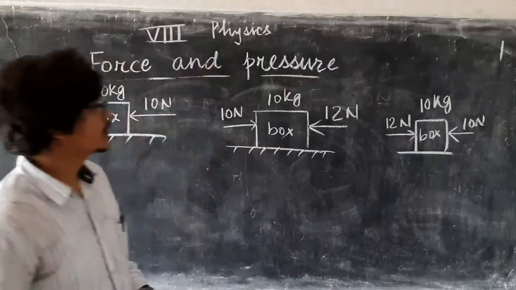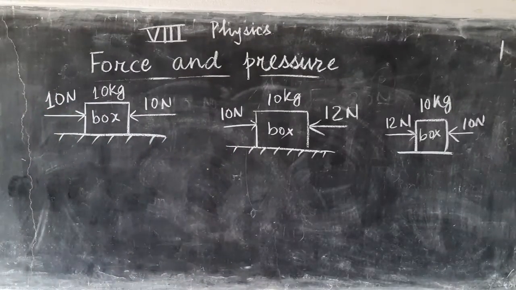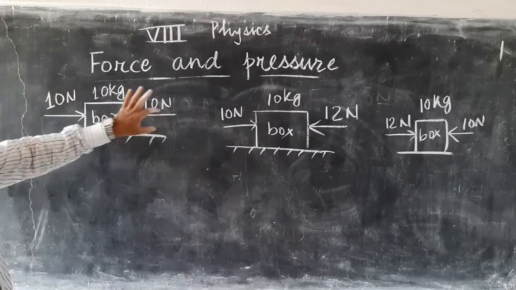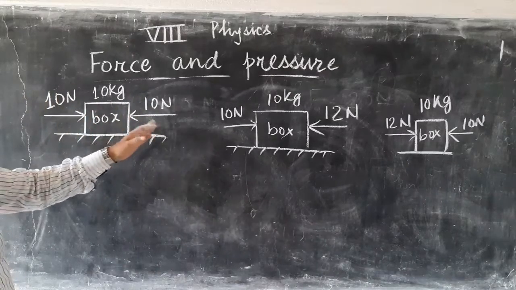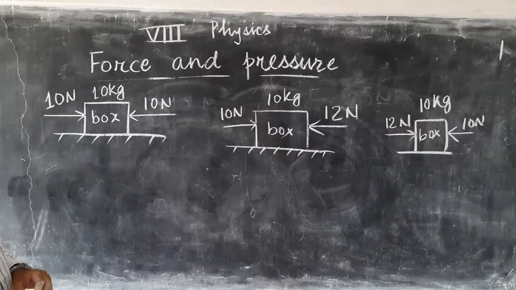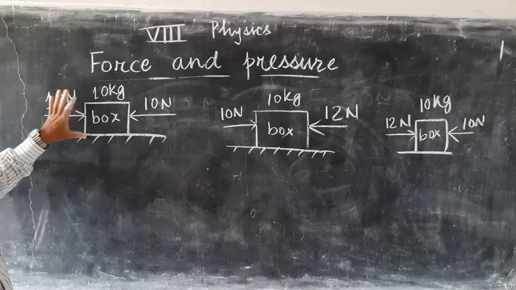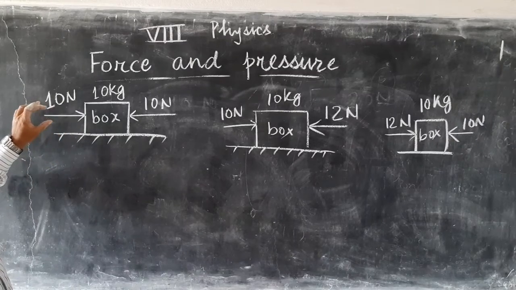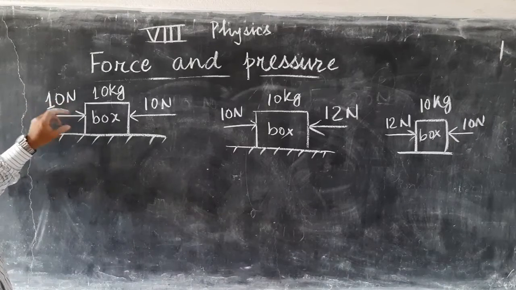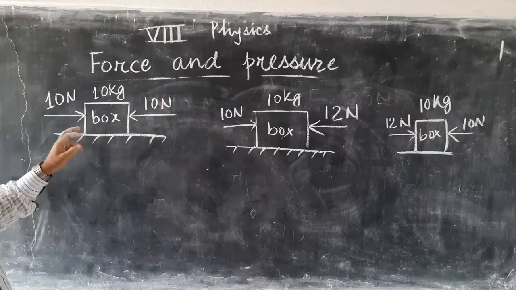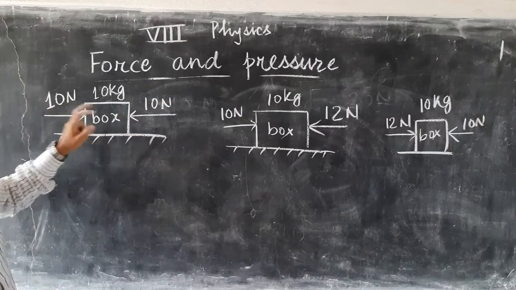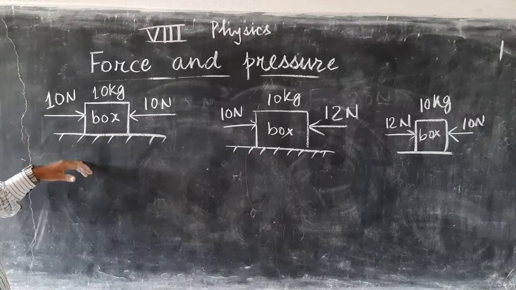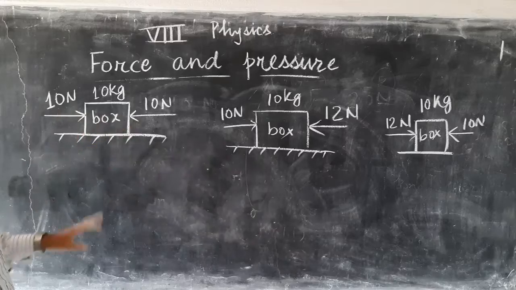Now what is the effect? In this case, when two equal strength forces are applied from the opposite direction, what you will see is no movement of the box. So basically here this 10 Newton force from the left side and 10 Newton force from the right side is applied to the box. Since both the magnitudes are equal, the net force will be zero.